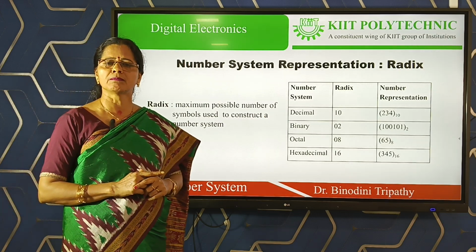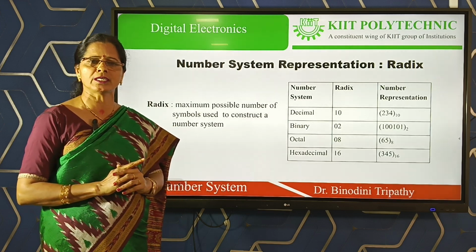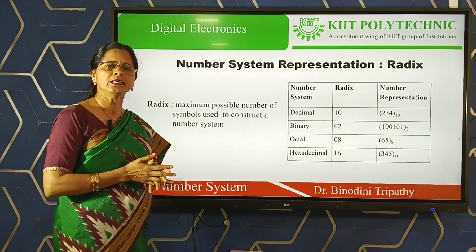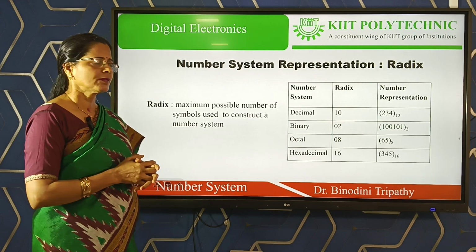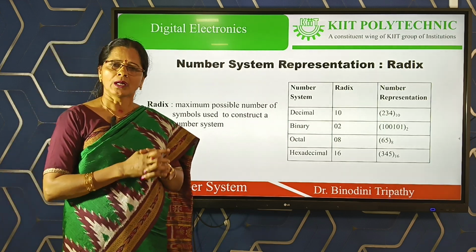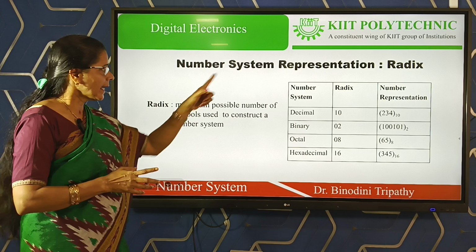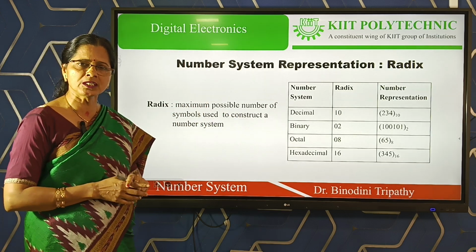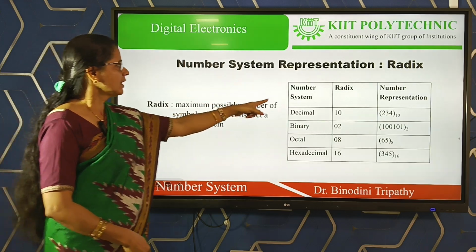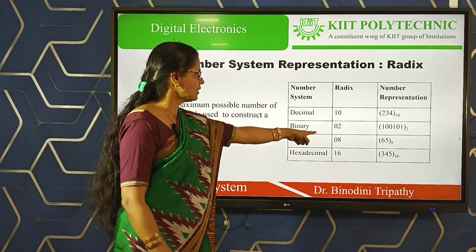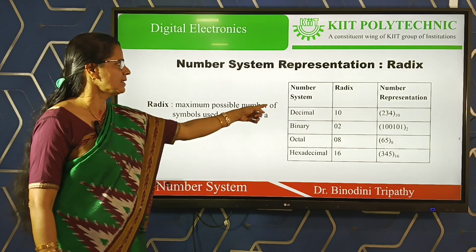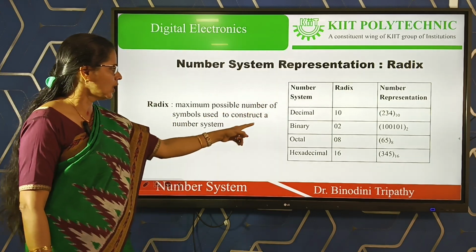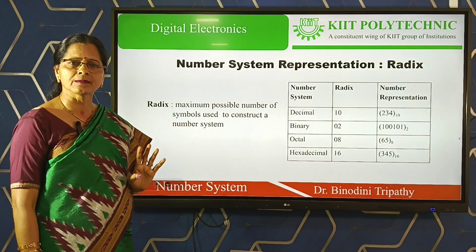Similarly, in hexadecimal number system a total of 16 symbols are used for constructing any number. So accordingly, now we can conclude the meaning of radix. Radix is the total number of symbols used in a number system. So accordingly, the radix value of different number systems is like this: for decimal 10, for binary 2, octal 8 and hexadecimal 16.